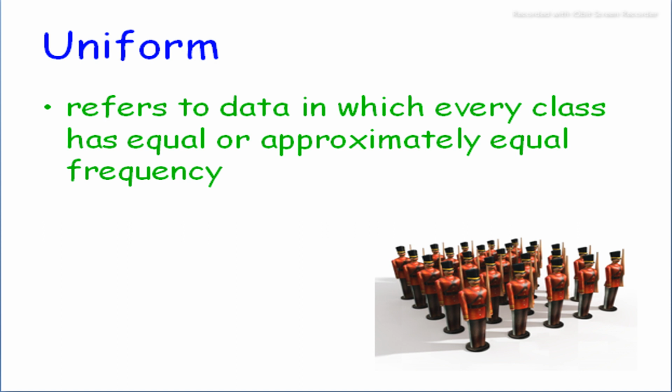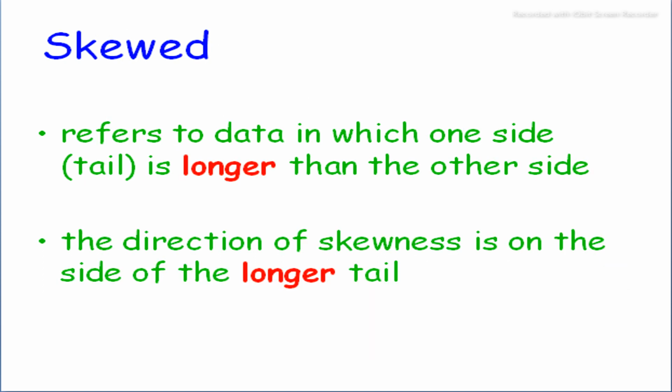And uniform refers to data in which every class has equal or approximately equal frequency, as shown in the diagram in front of you. There are different soldiers in the same dress, like five soldiers standing in the first row and five in the second row and third row, up to the last row, which is the fifth row. Every class has approximately equal frequency.